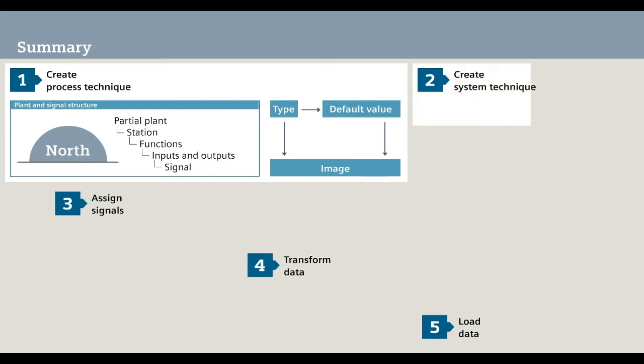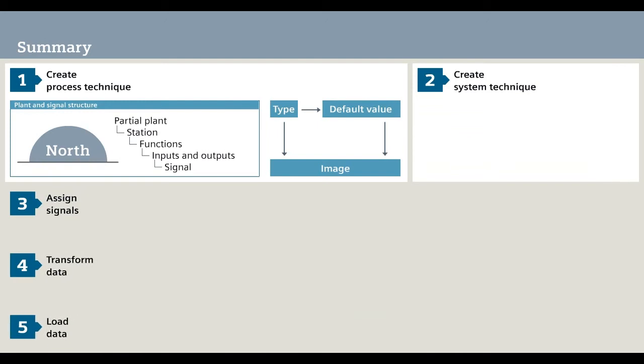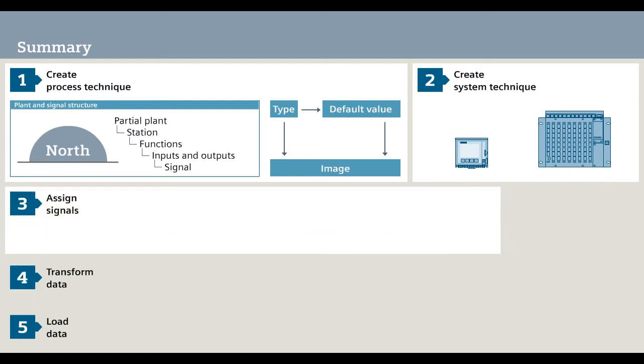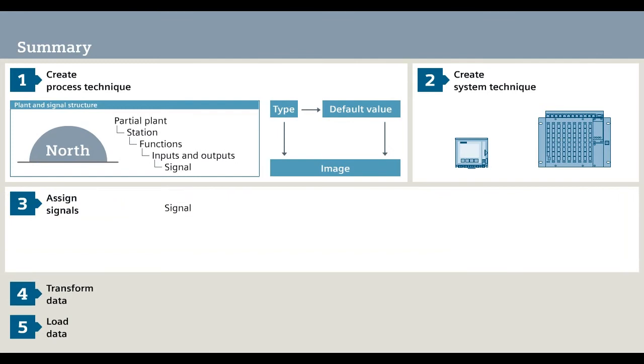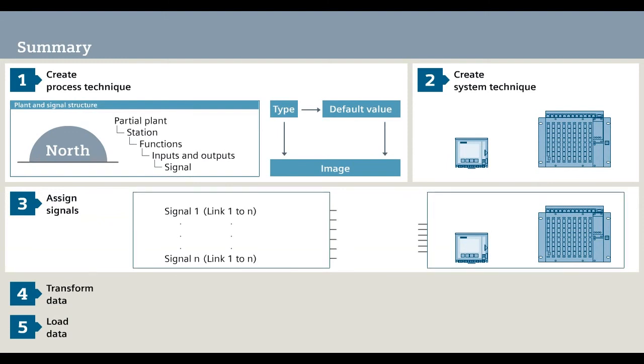values. Step 2. You define the system technique. In other words, the sum of all automation units in your plant structure. Step 3. With the assignment of the signals to inputs and outputs, you define the link between process technique and